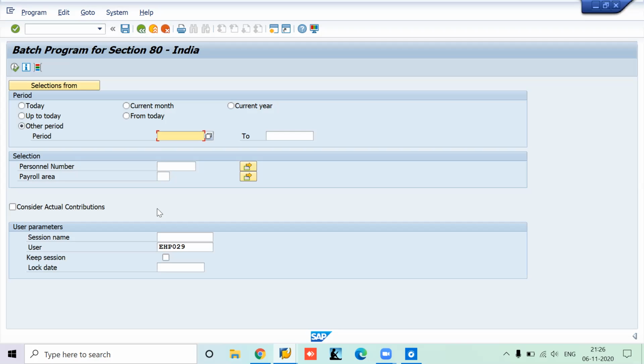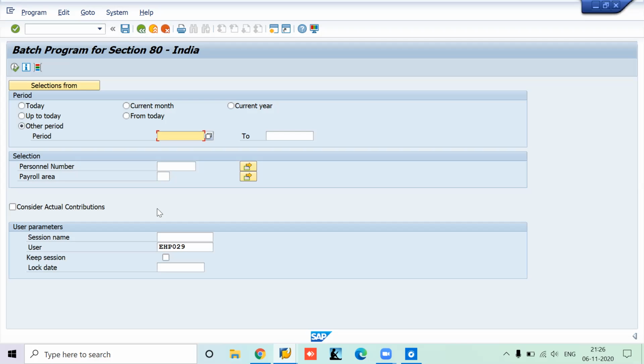Using this program you can also uncheck. Suppose you have already checked for all employees and you would like to uncheck for a couple of them, say 10 or 20 people who would like to submit again. You can run this program again. This is for emergency cases. That is the idea of this program. Is this clear, why this program is used?